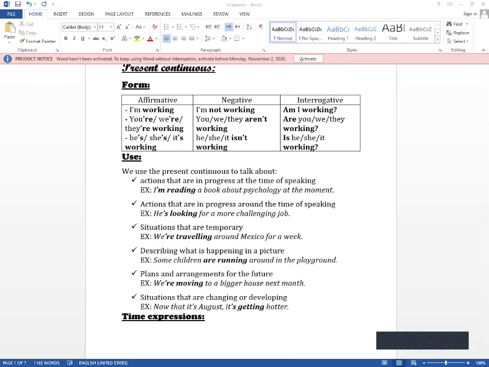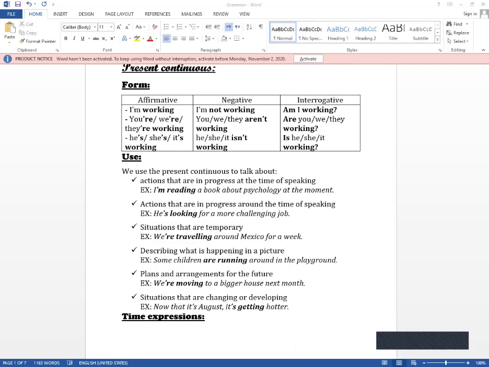Like some children are running around in the playground, and I can use it also for plans and arrangements for the future. Like we are moving to a bigger house next month. And of course, for situations that are changing or developing.